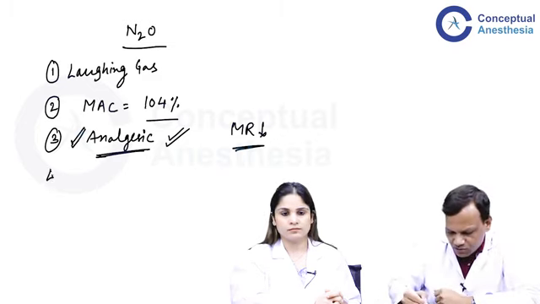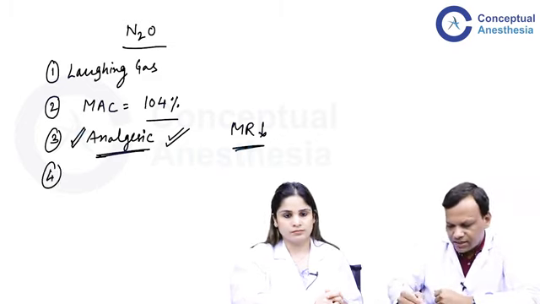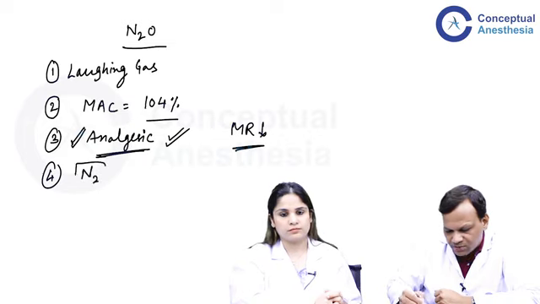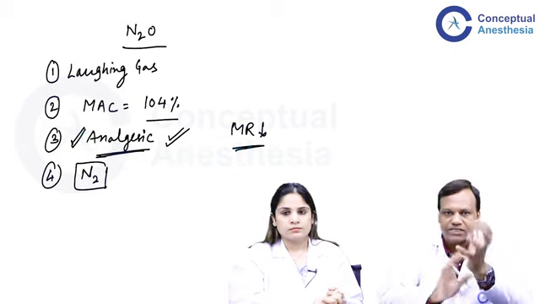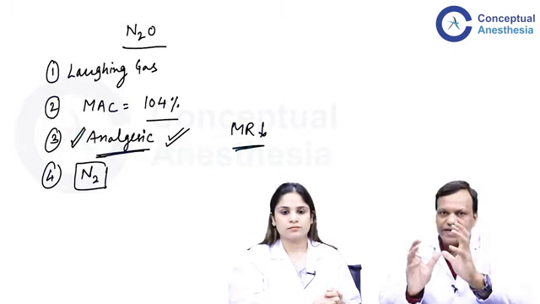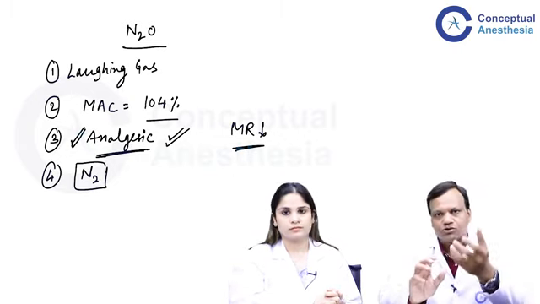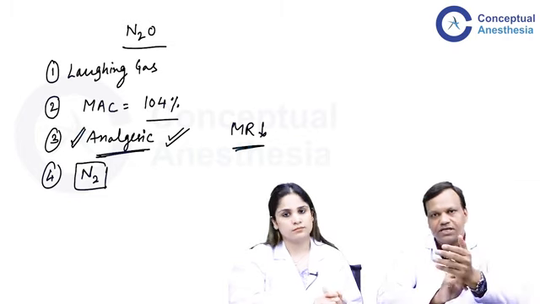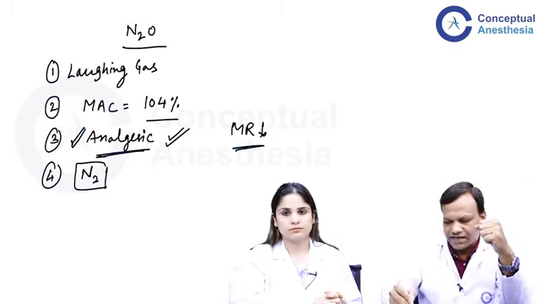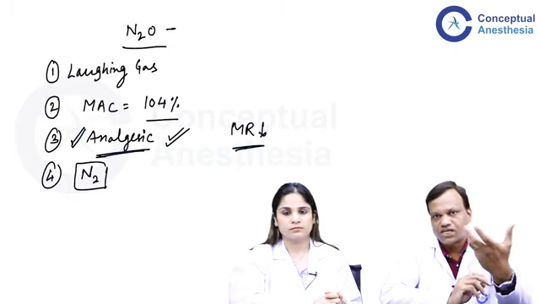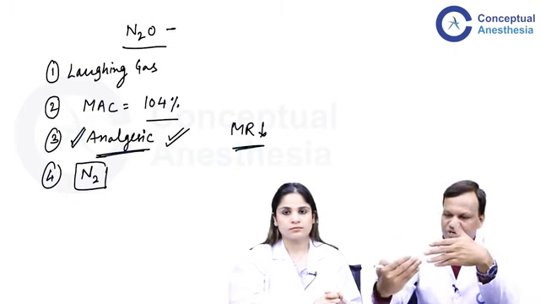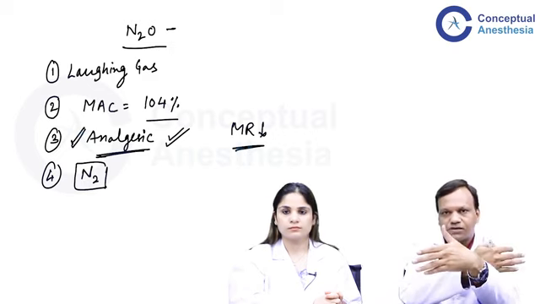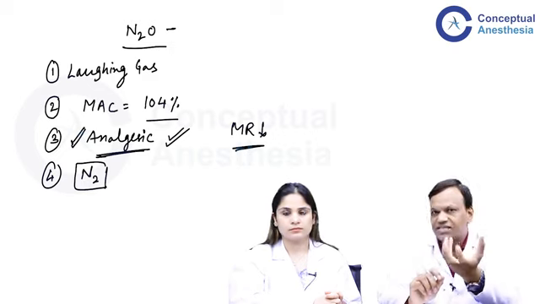Now, next important thing to remember about nitrous oxide is that because nitrogen is present in the body and nitrous oxide we are giving, they are used quite interchangeably. So wherever the air is present, that will contain nitrogen. So nitrous oxide can replace that. Okay? So the problem is nitrous oxide has a low blood gas partition coefficient, so it can enter quickly in the cavities as compared to the speed with which nitrogen is escaping. So that can result in an increase in pressure in these areas.